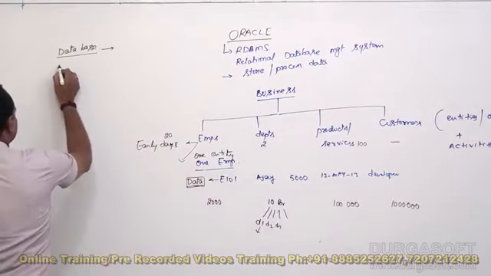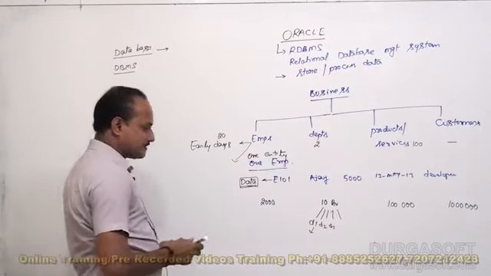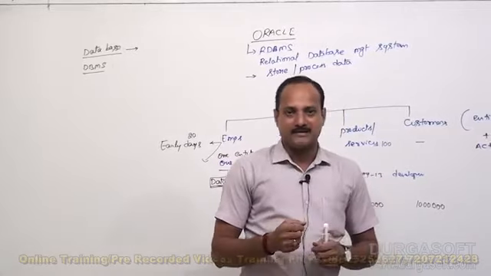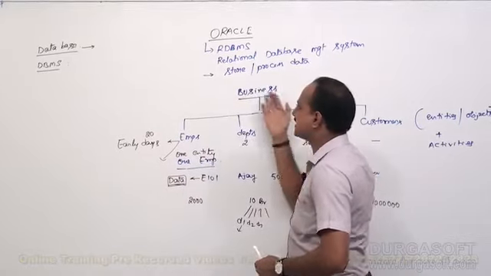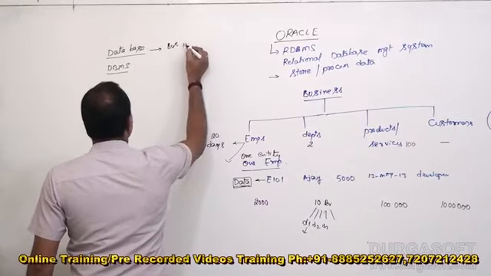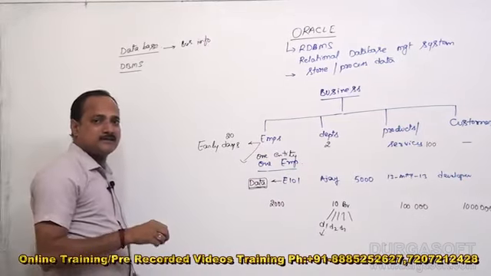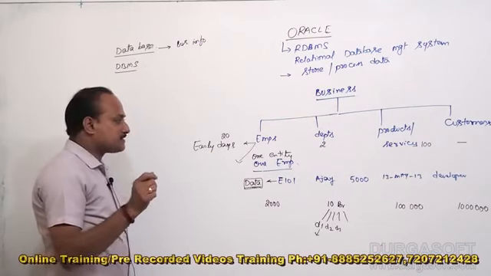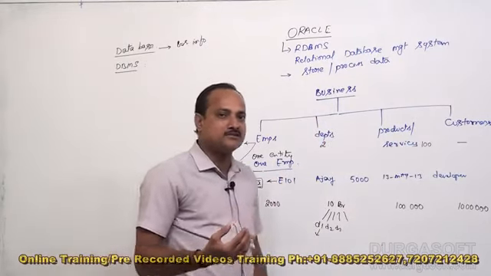Now, let me discuss DBMS. What is database management system? We know what is database. All business information I am saving under one place, that is called a database. Then what is meant by DBMS? Database management system. A management system will provide some services. These services are used to manage your business data.